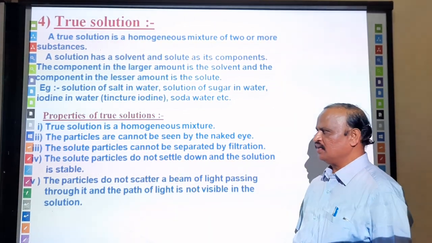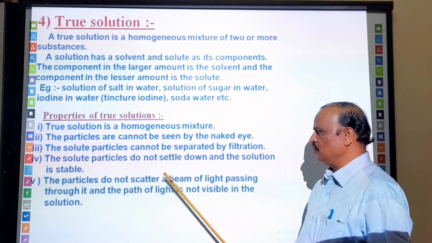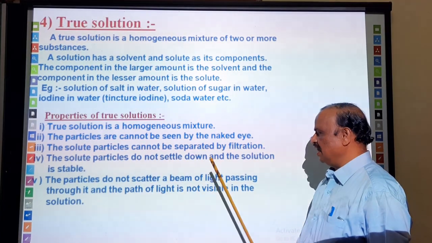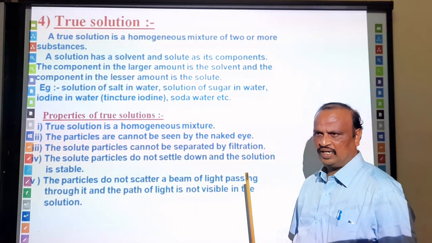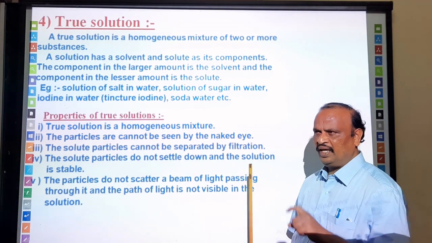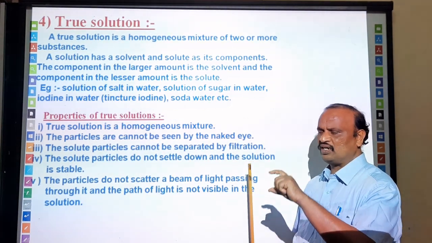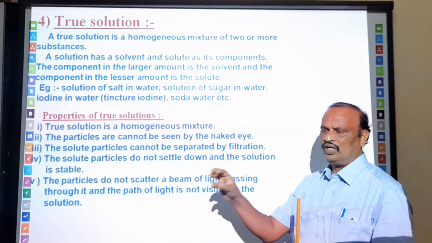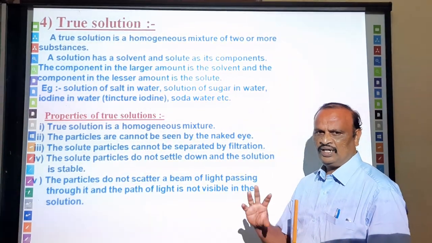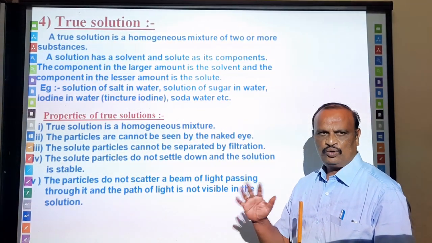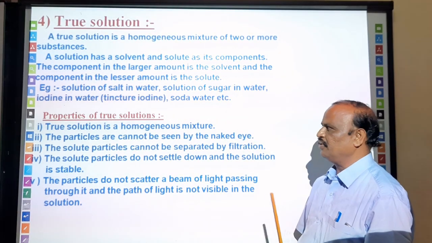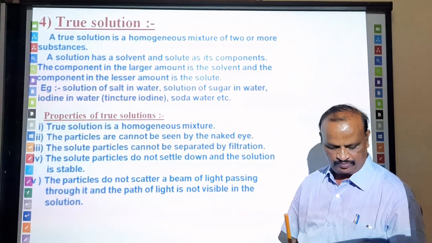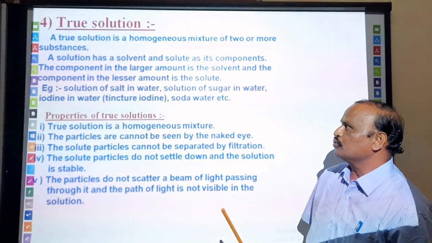The particles do not scatter light when it is passed through the solution. Take a sugar or salt solution in a beaker and pass a beam of light through it; the particles do not exhibit a scattering effect. So this is about the true solution.